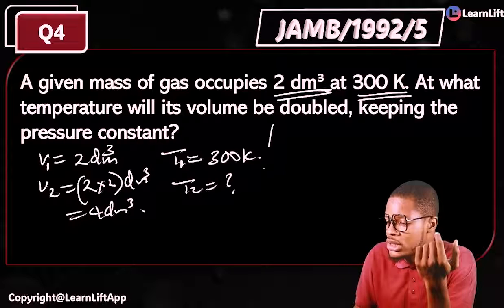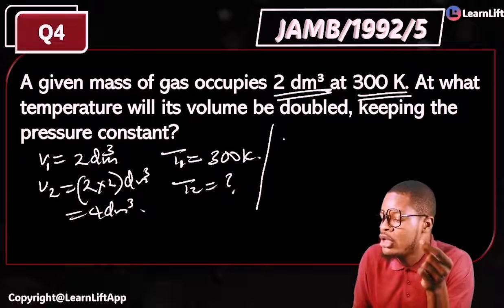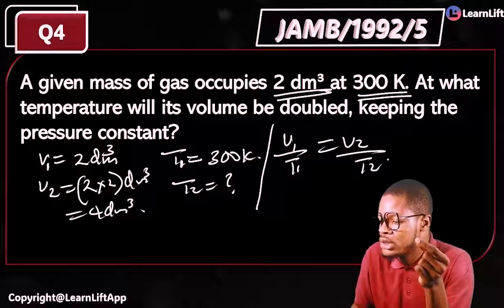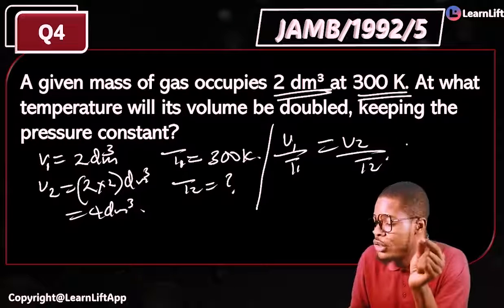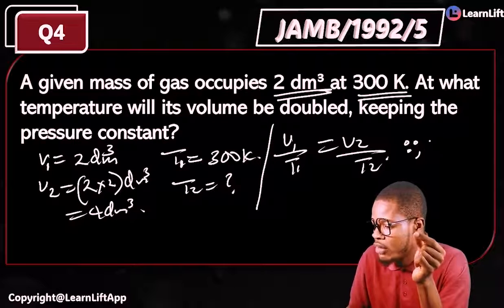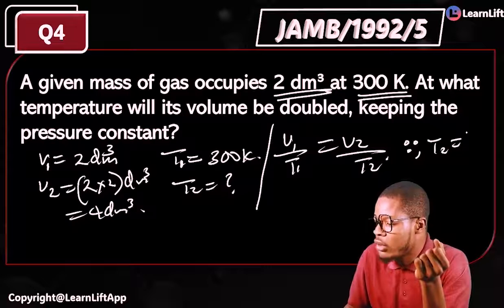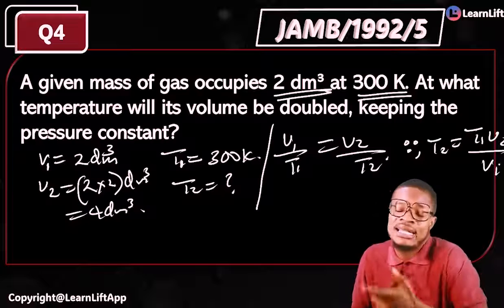So you are looking for your T2 from there. Don't forget that according to Charles' law, your V1 over your T1 is equal to your V2 over T2. What are you looking for? Your T2. Therefore, make T2 the subject of the formula. What's your T2 from here? T2 is going to give you nothing but your T1 V2 over your V1. That's what you're going to have there.